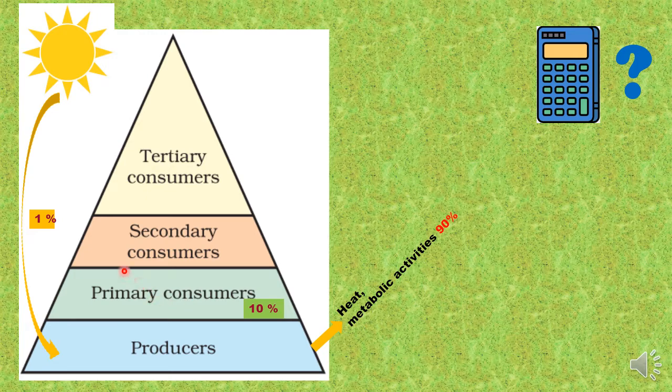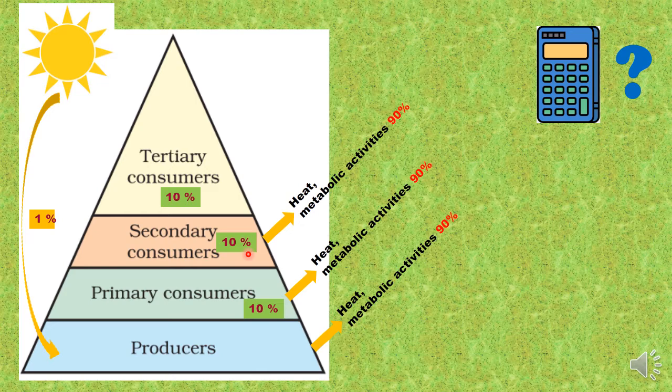Now, once any secondary consumer eats a primary consumer, how much energy reaches there? The same phenomenon happens. 90% of the energy will be lost as heat and in various metabolic activities of the organisms of this second trophic level, and only 10% will be available for secondary consumers.